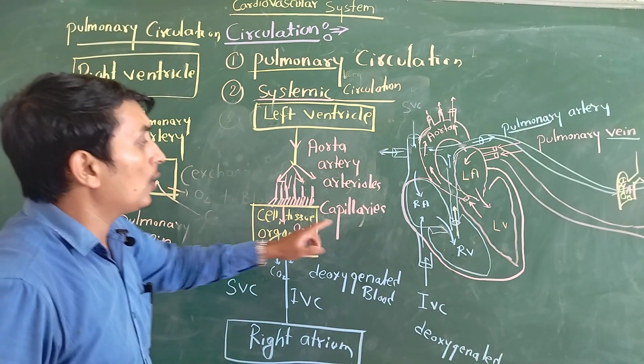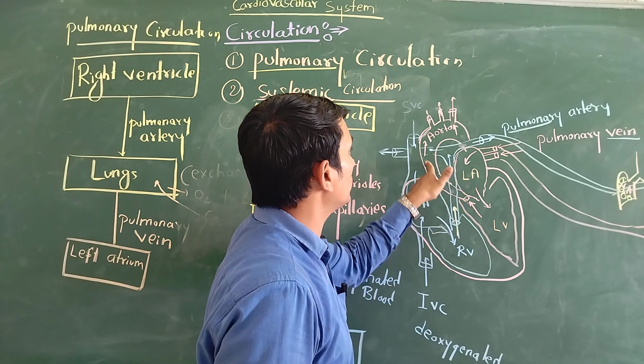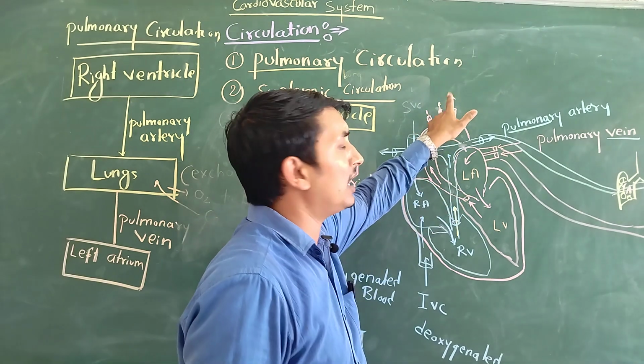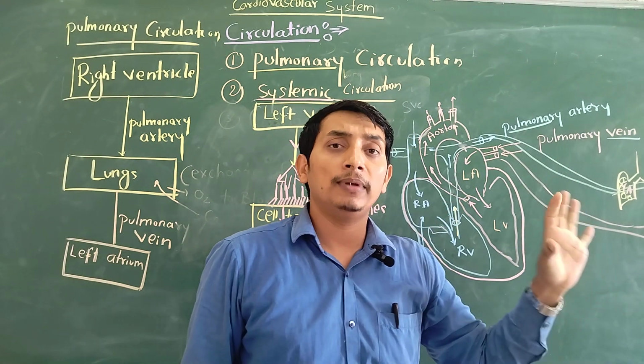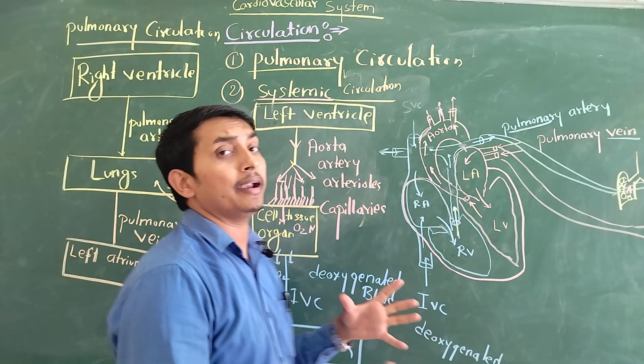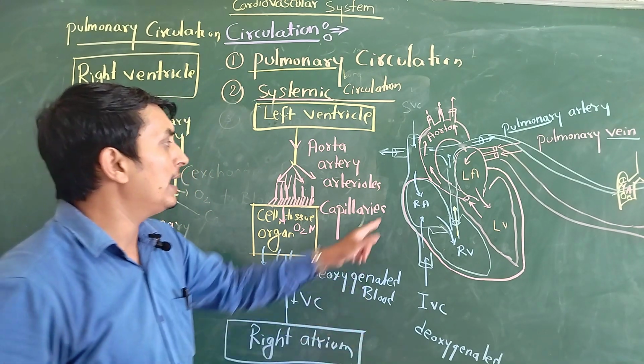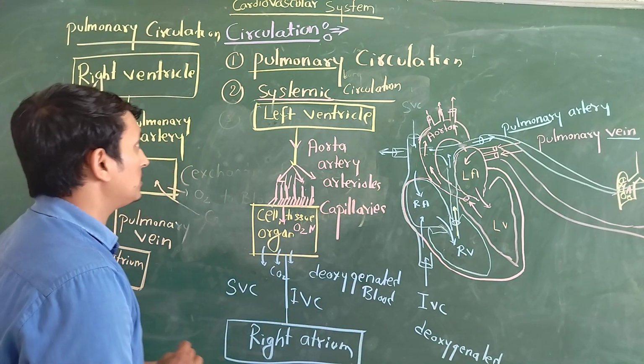So when the left ventricle pumps blood, it mainly passes into the aorta. Through the aorta it goes to the arteries, and through the arteries it is supplied to the different cells, tissues and body organs, giving oxygen and nutrients. All the deoxygenated blood is brought back by the superior vena cava and inferior vena cava and given to the right atrium. So very simple.